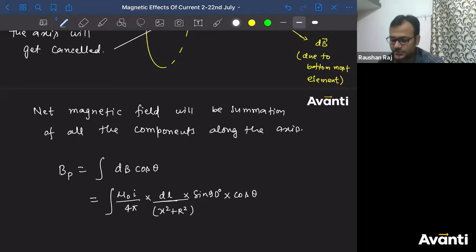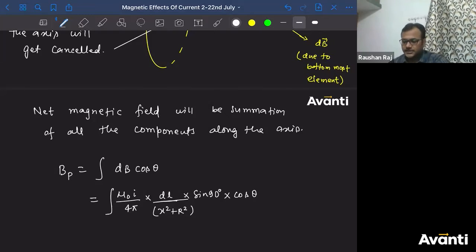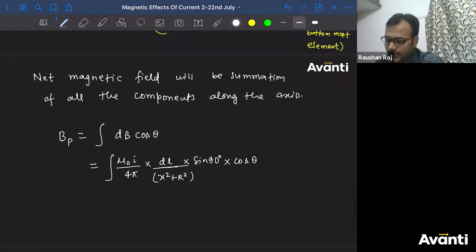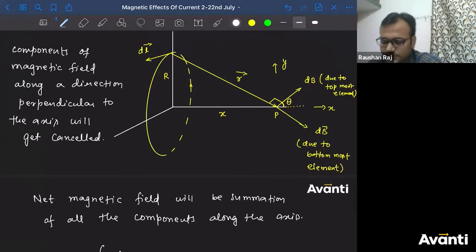Okay. Very good. Yes, Pratish. Correct. Now, what is the value of cos theta, guys? This is simple geometry now. Tell me what is the value of cos theta here? Which value will be the theta here?